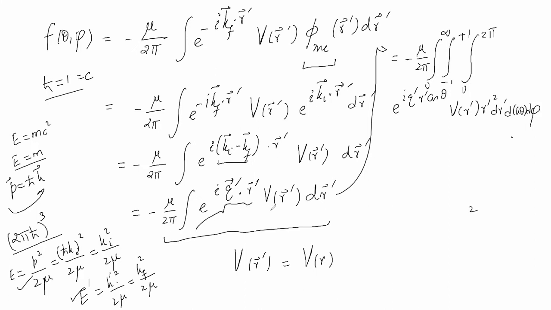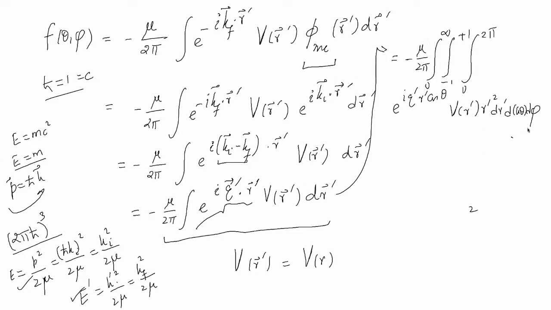Okay, e to the power i q prime r prime cosine theta, V r prime, and d cube r prime we are writing as r prime square dr prime d cos theta d phi.